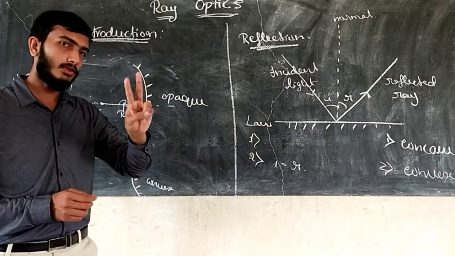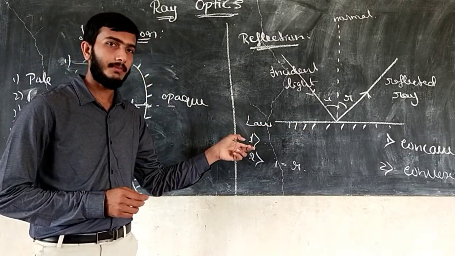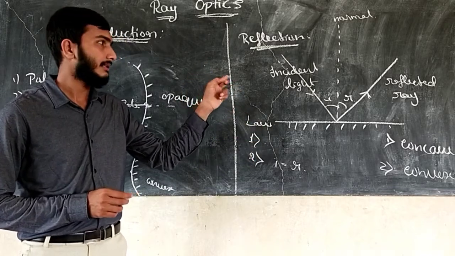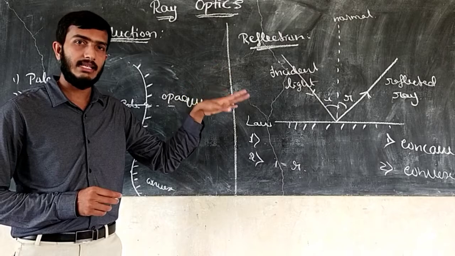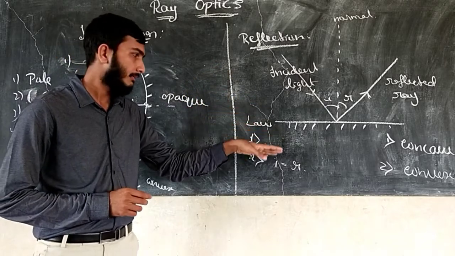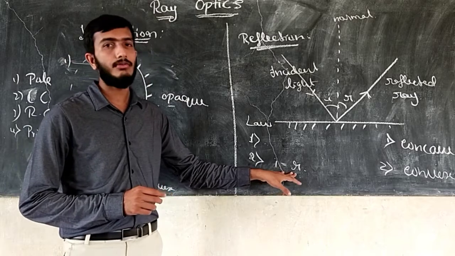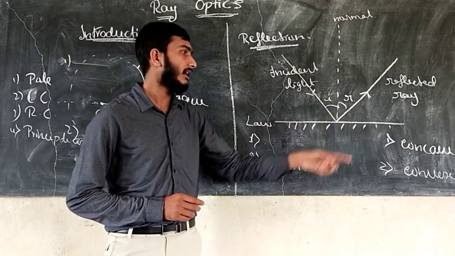Next there are two laws. One, the incident ray, reflected ray, and normal meet at the same point and lie in the same plane. Second, the angle of incidence is equal to the angle of reflection.